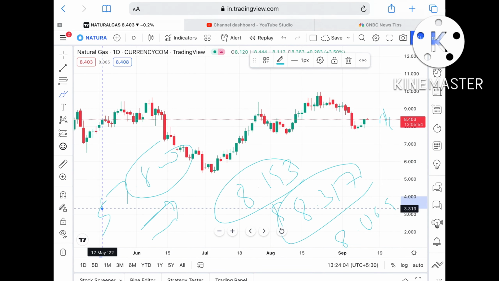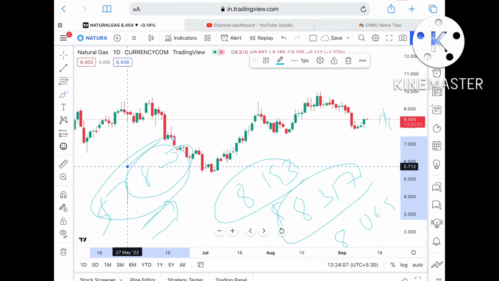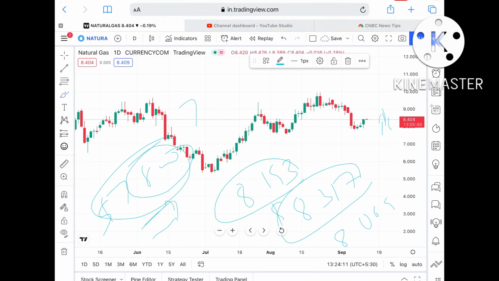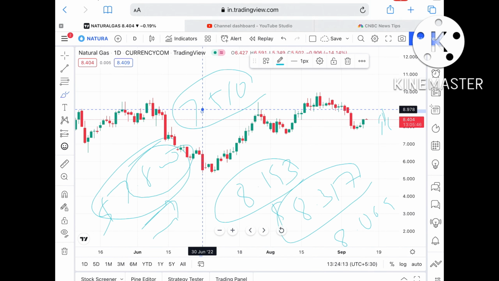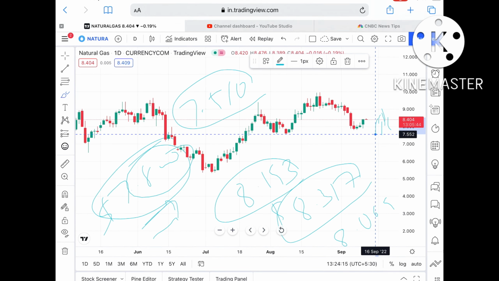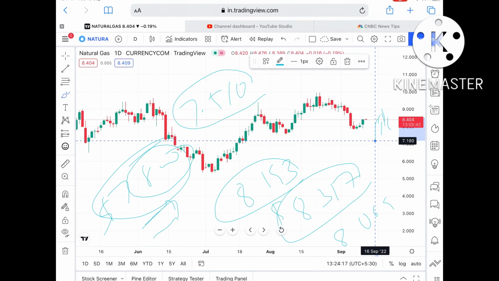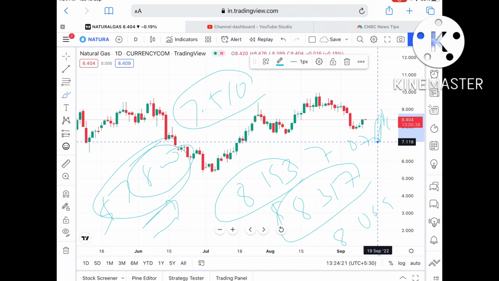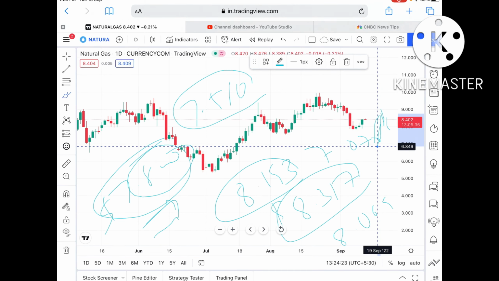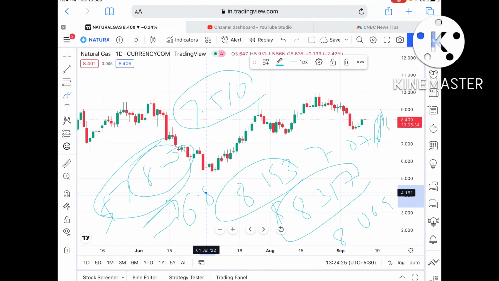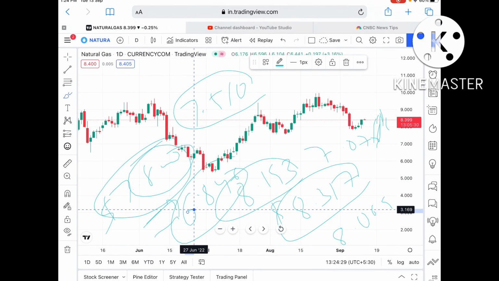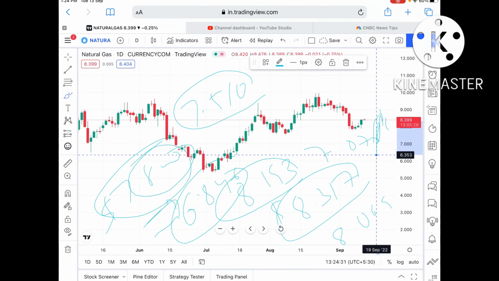$7.800. I've already explained that 7.8 is again a weak support, so the probability is very high that it can touch a level of $7.510. If the price falls below this level, then it can go further down towards around $7.076, and if that level goes further down, it can move further low towards a level of $6.846. And if it goes below that level, then it can move further low